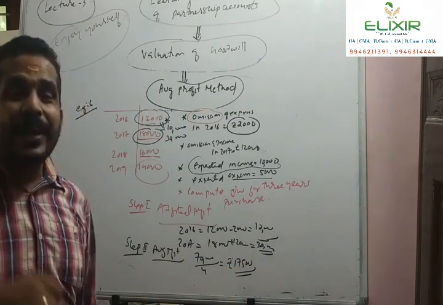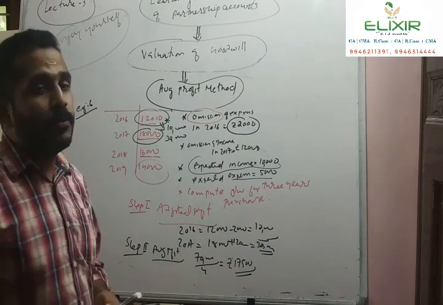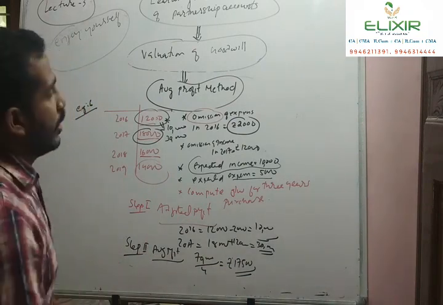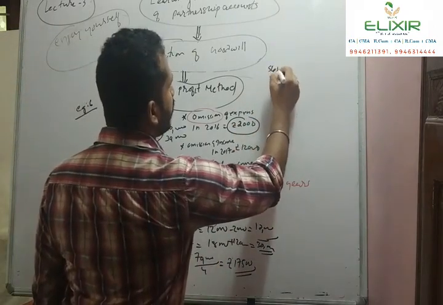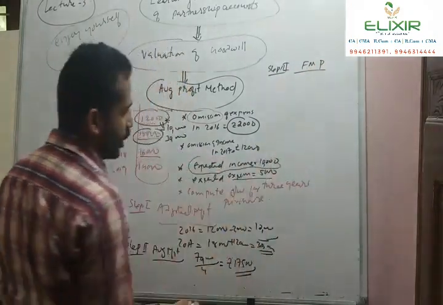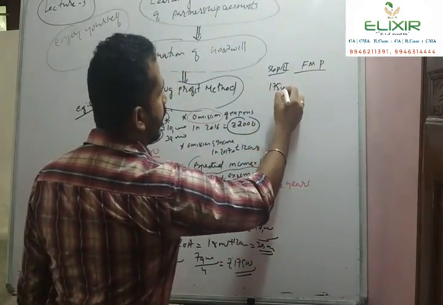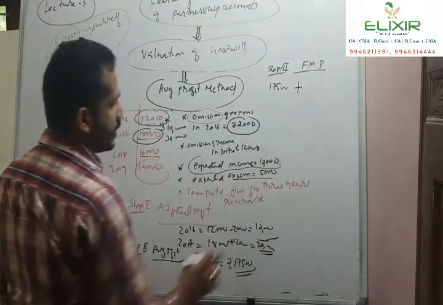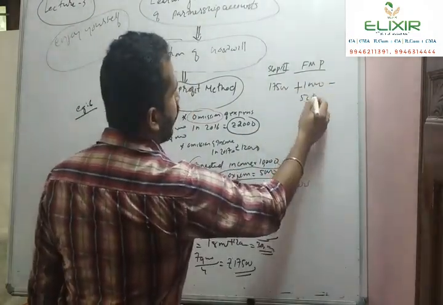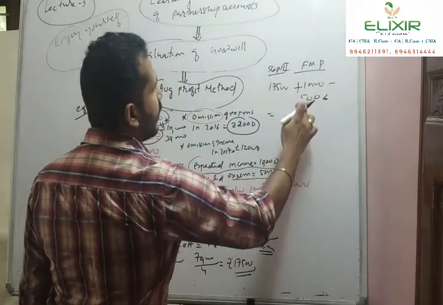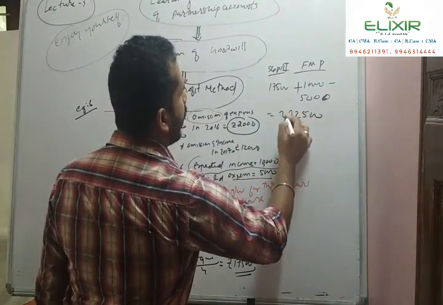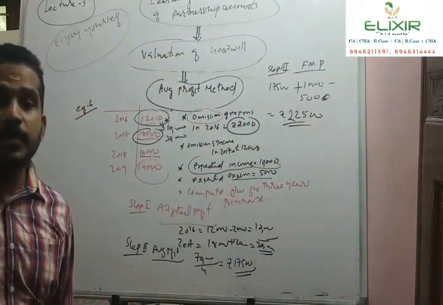This is the average profit, and the question speaks about the expected trend. So we have to compute the future maintainable profit. So step 3, computation of future maintainable profit. How much? 17,500 plus the income part 10,000 minus the expense part 5,000. So we will get 27,500 minus 5,000. How much? Rupees 22,500. So this is the future maintainable profit.